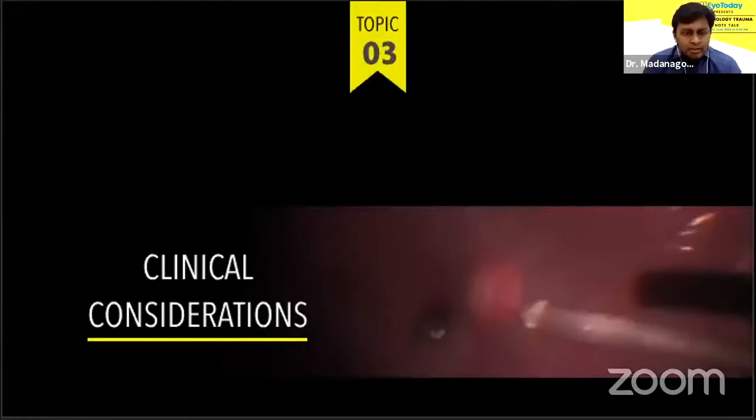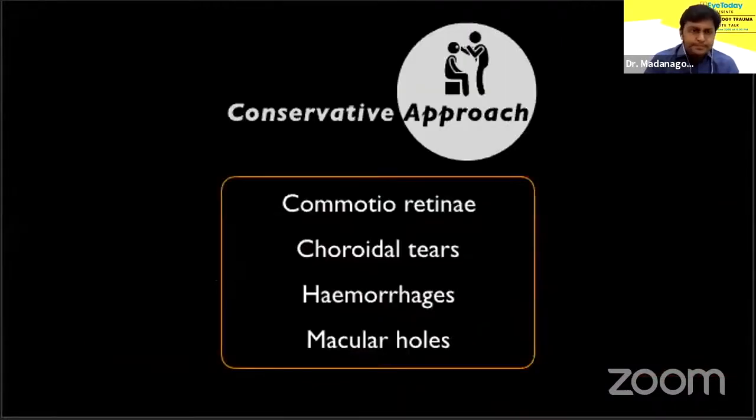Next, what are the special situations that ocular trauma presents? A few require surgery, and a few conditions need a conservative approach. First, the latter. Conditions like commotio retinae and choroidal tears need only be observed. Indeed, some hemorrhages and even macular holes are best observed.